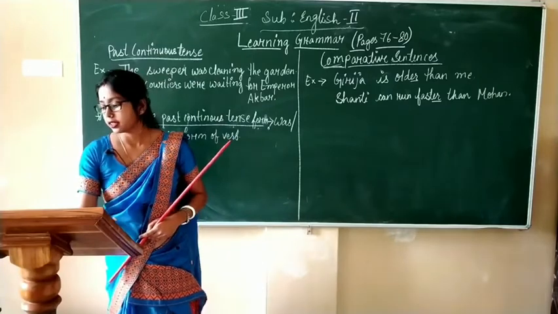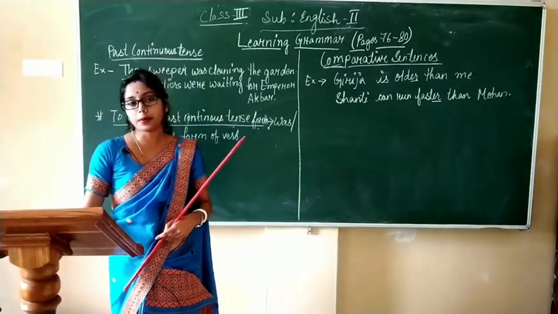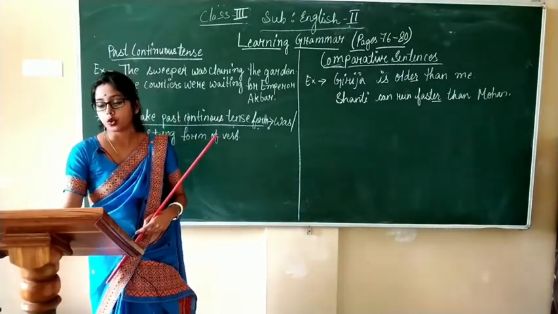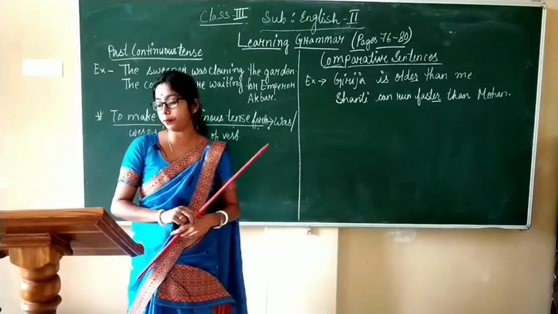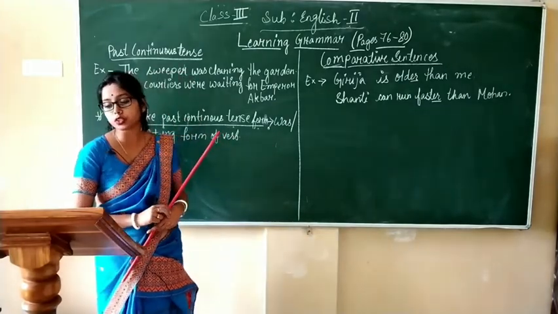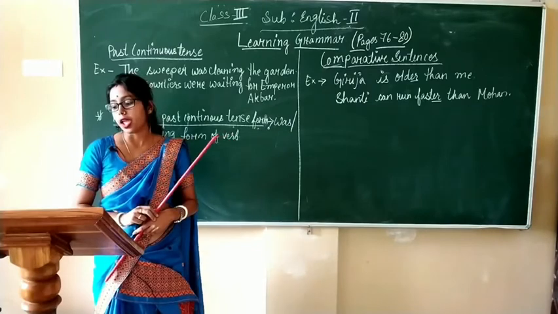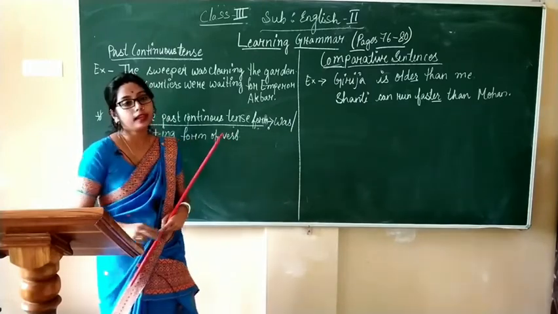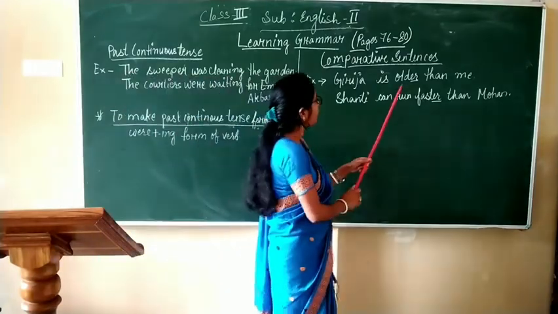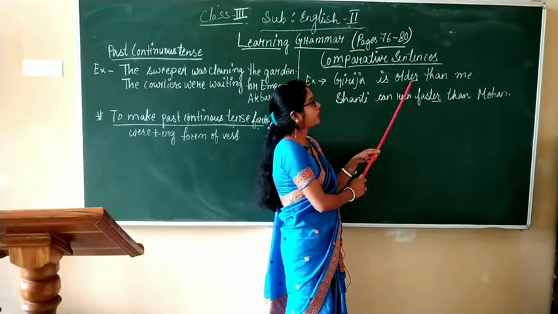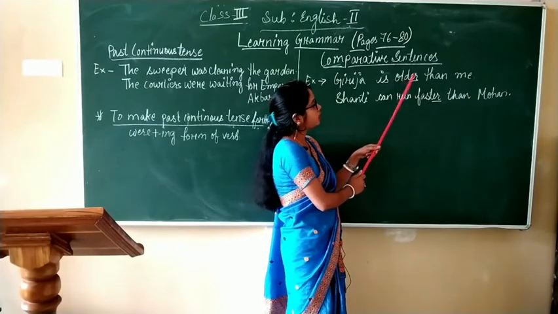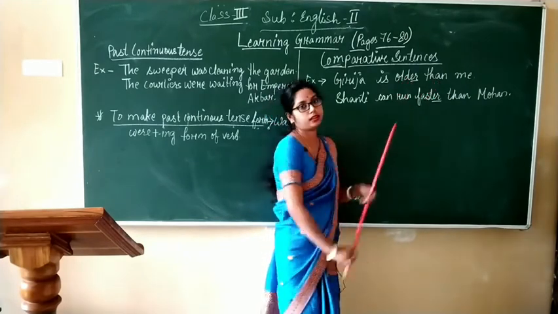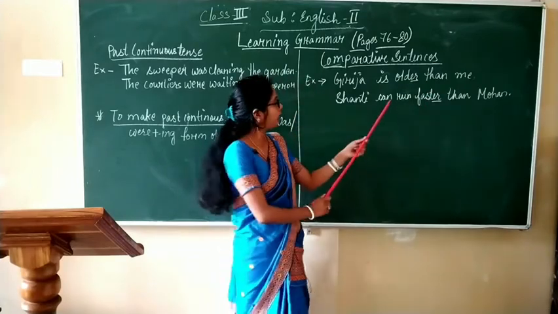One more fact that we have to keep in mind is that while comparing two people or things, we use the comparative form of the adjective followed by than. Here you see, the comparative er form of the adjective is followed by what? Than.